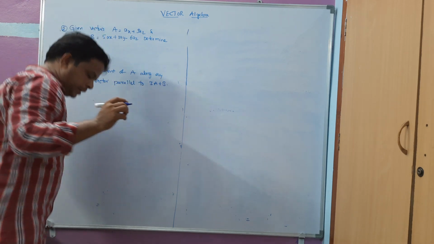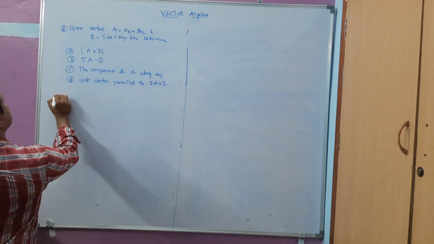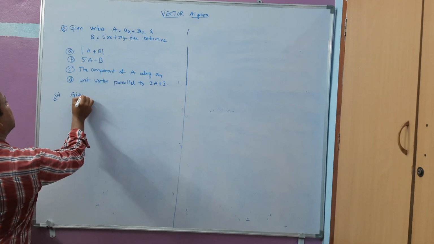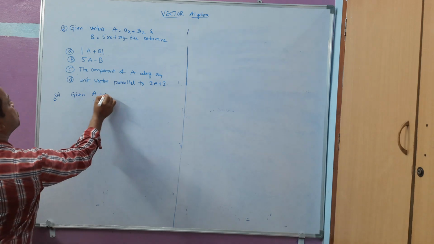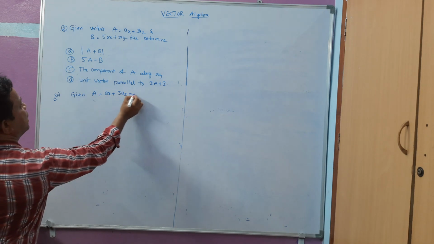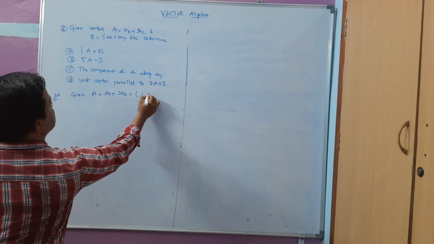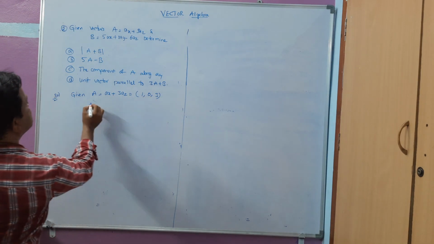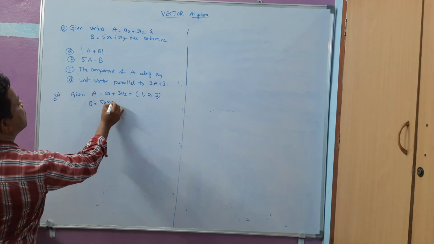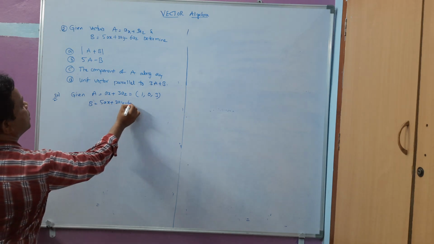Now let me write the given data. After that we will do the problem here. First problem, A. Let me write the given vectors here. A is equal to AX plus 3AZ, and now I can write it like this: 1 comma 0 comma 3. Next B vector, 5AX plus 2AY minus 6AZ.